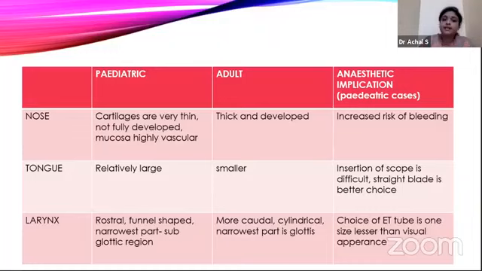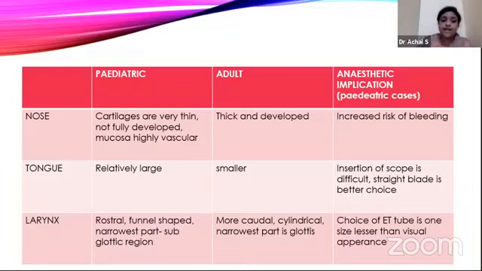The nose cartilages are very thin and not well developed. Mucosa are highly vascular when compared to adults, so there is a risk of bleeding. The tongue is relatively large when compared to adults. That's why there is falling back of the tongue, especially in an unconscious kid. It's very difficult, so insertion of the scope is difficult and a straight blade is the better choice. The curved Macintosh blade will be replaced by a straight Miller blade in pediatrics.